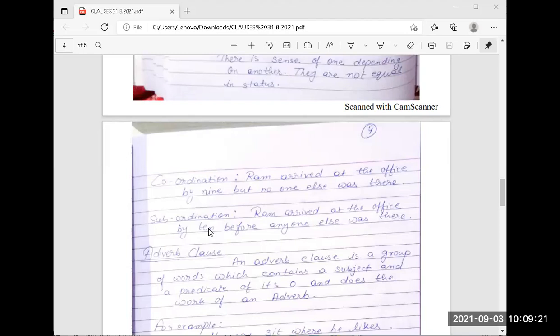Place: wherever, where. Cause: since, in order that, so that, because. Concession: while, as if, though, although. Condition: unless, until, provided, as long as, if. These are the conditions. Now we are coming to the adverb clause.